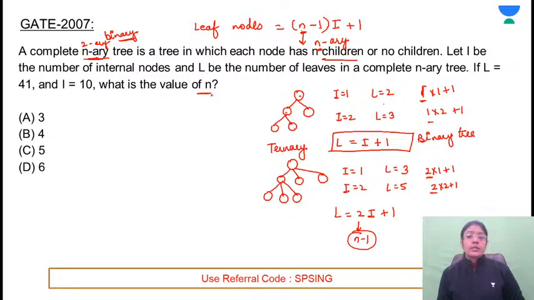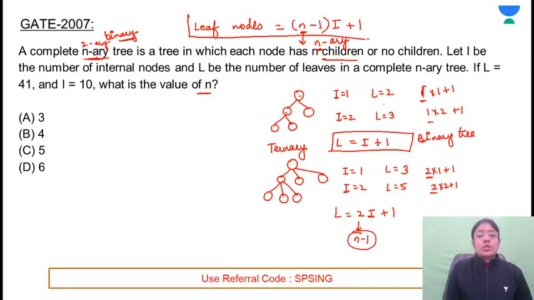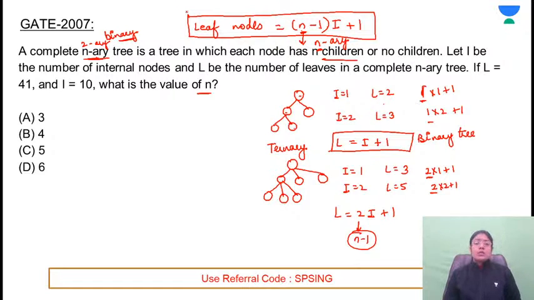Now simply you can substitute the values. If you already remember the formula, you will not need the derivation in the exam. Directly you can substitute the values. This is one of the pretty straightforward questions. They're asking for the value of n.